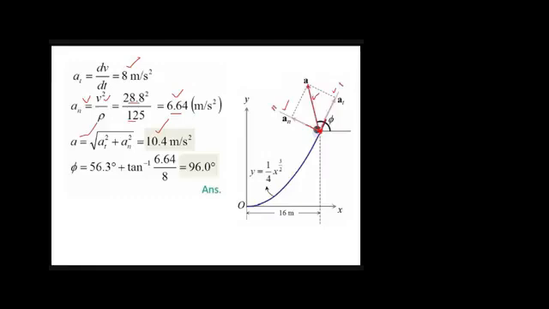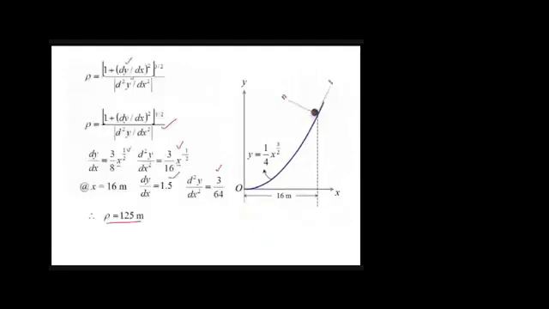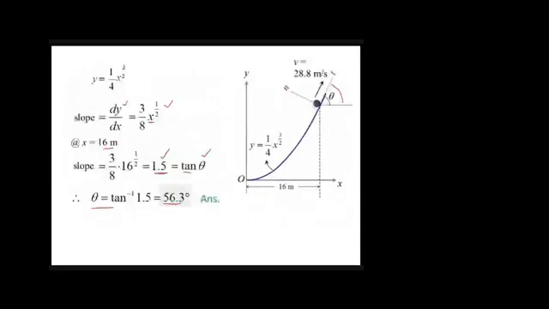So we now have this magnitude, 10.4. What else do we need to find out? We need to find its angle with the positive x-axis, or its direction. Let's say the angle that it makes with the positive x-axis is this one, and let's call the angle phi. This should be equal to 56.3, which is this theta, right?